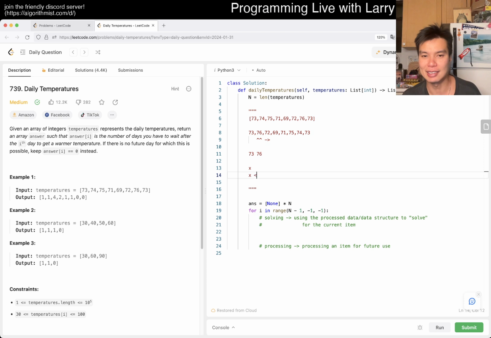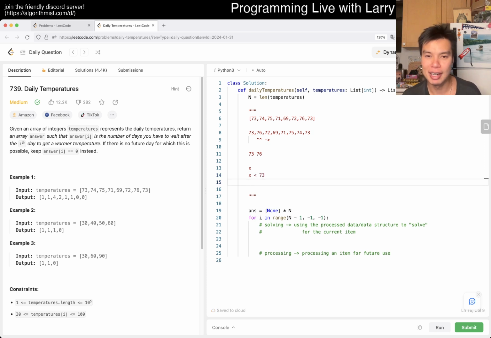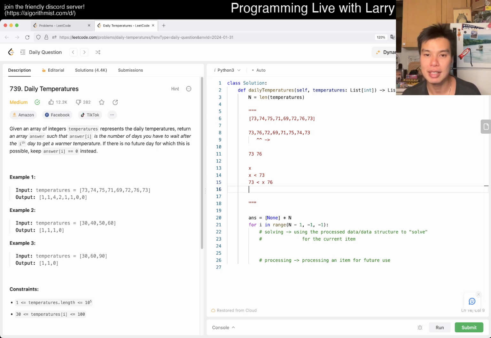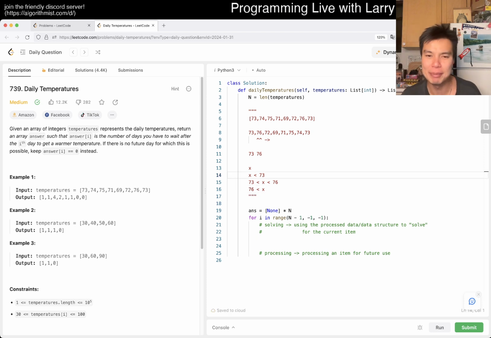The x is less than 73. X is between 73 and 76. And then x is greater than 76, right? So x can only be in these three cases, assuming that they're unique. Just because the equal cases are practically the same.